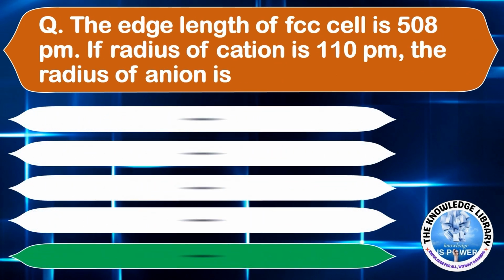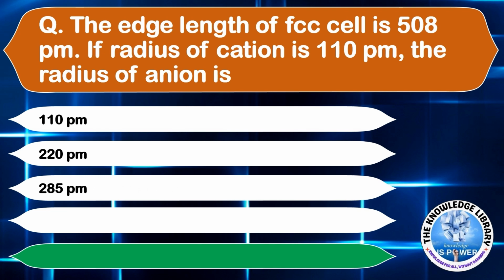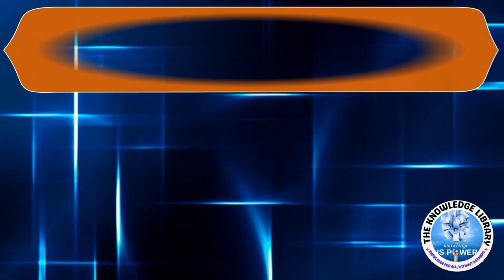The edge length of FCC cell is 508 pm. If radius of cation is 110 pm, the radius of anion is option A, 110 pm, option B, 220 pm, option C, 285 pm, or option D, 144 pm. The correct answer is option D, 144 pm. Moving on to the next question.